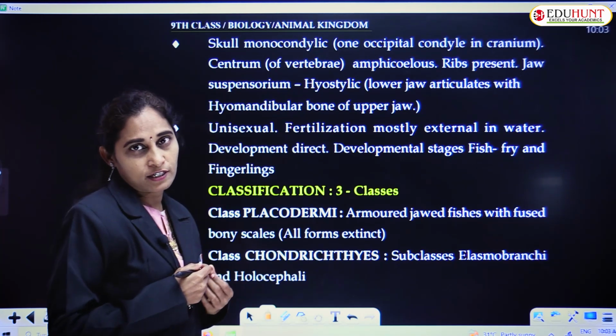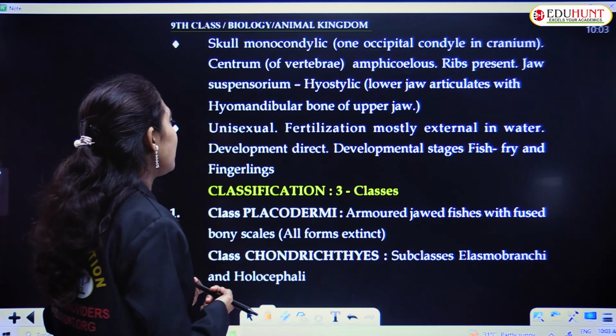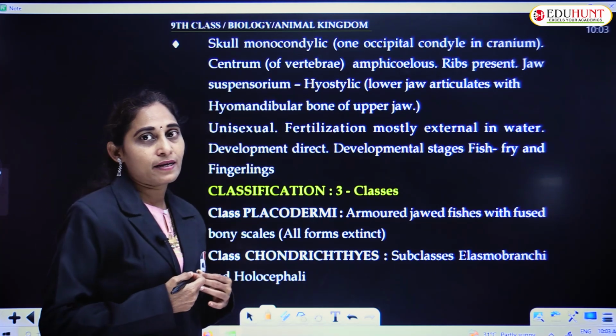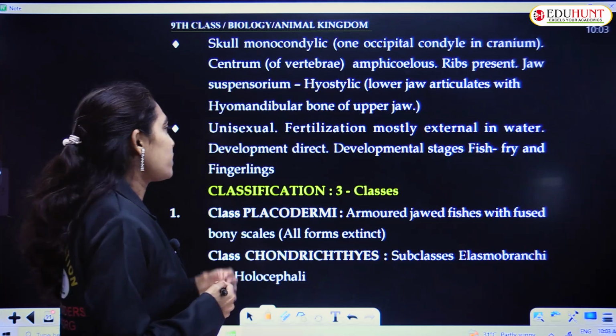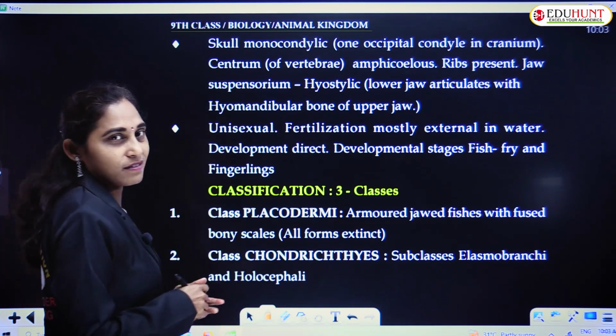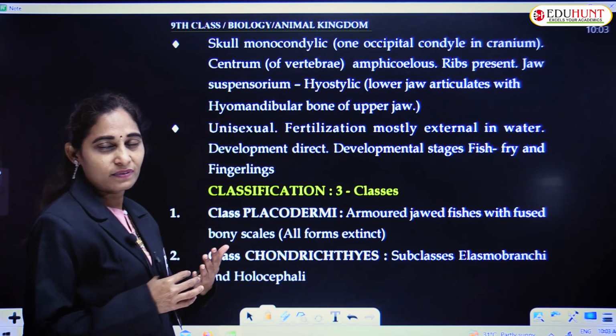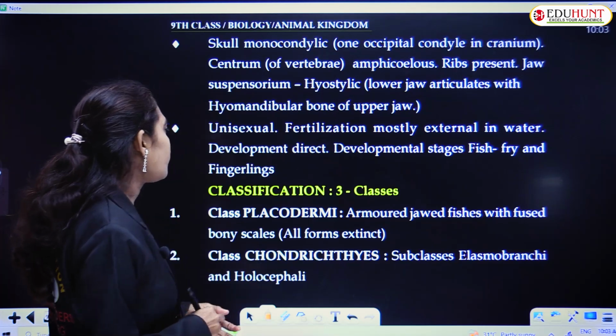It is unisexual. Fish are unisexual. Fertilization is mostly external. It occurs in the water. Development is direct. There are no larval stages. Developmental stages, fish fry and fingerlings. They resemble the adults.